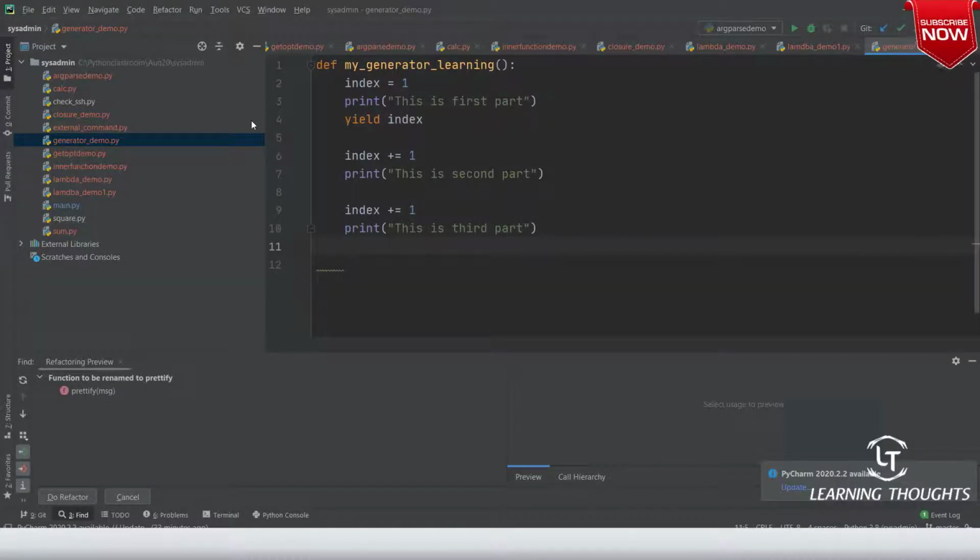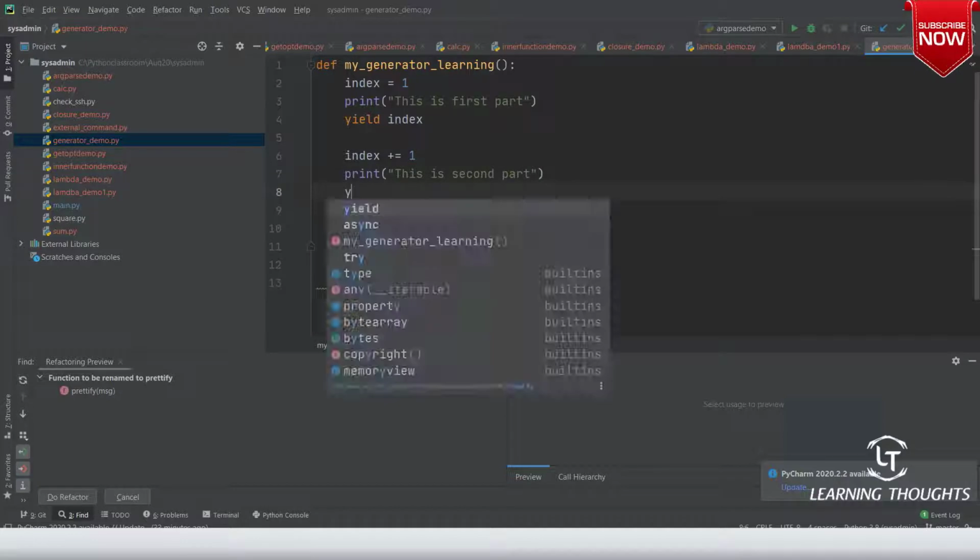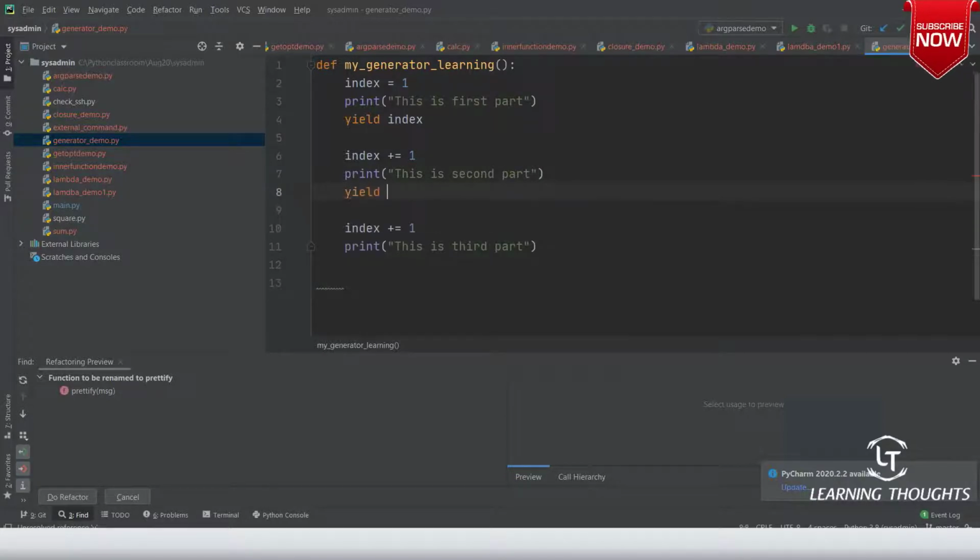It would execute all of the lines, right? And let me write this as yield index. So this is my function. Now I want to call this function.